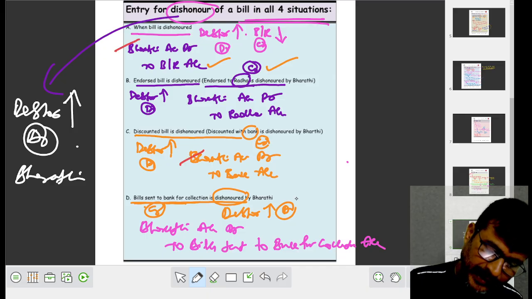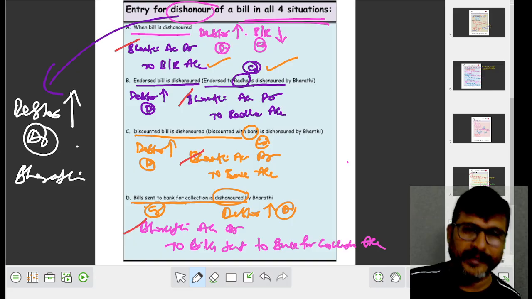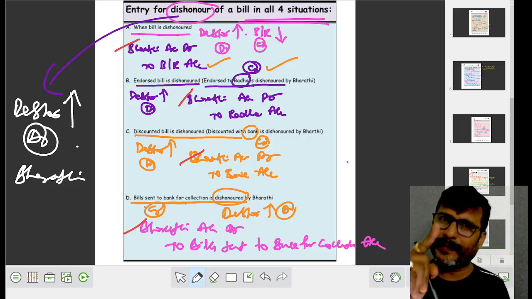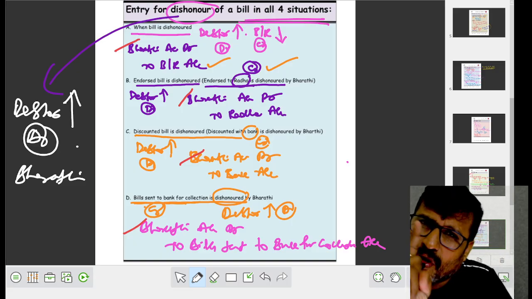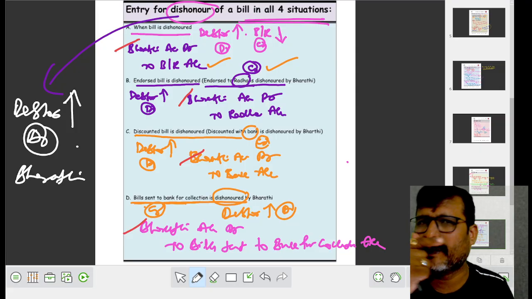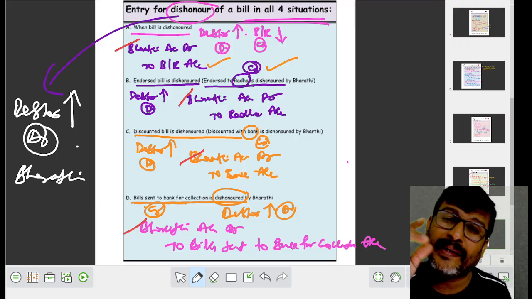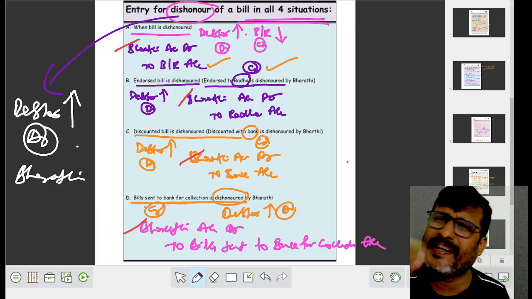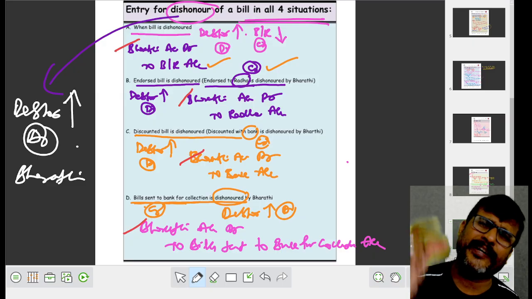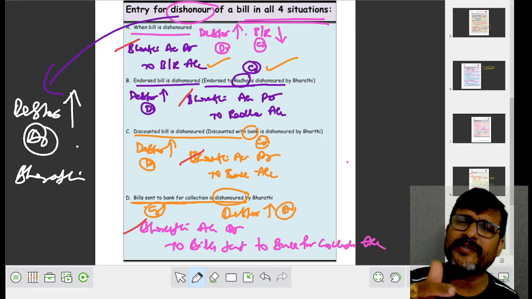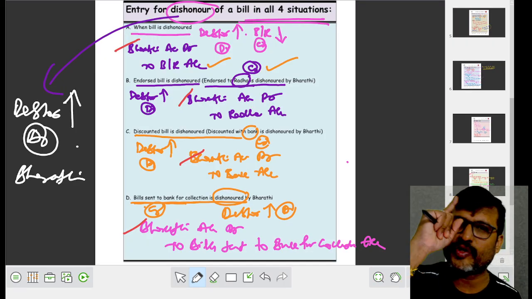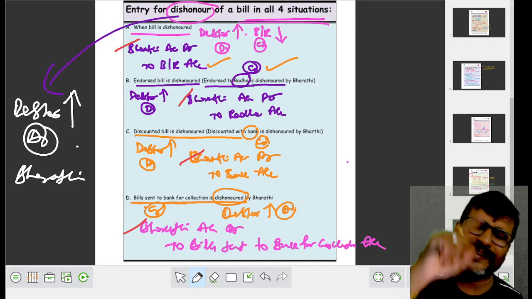See, in all the 4 cases, what is debited? Bharati debited, Bharati debited, Bharati debited, Bharati debited. Always remember that whenever the bills are dishonored, debtor increases. It's very important for the rectification of errors chapter. When the bill is dishonored, the debtor is increased, Bharati is to be debited.